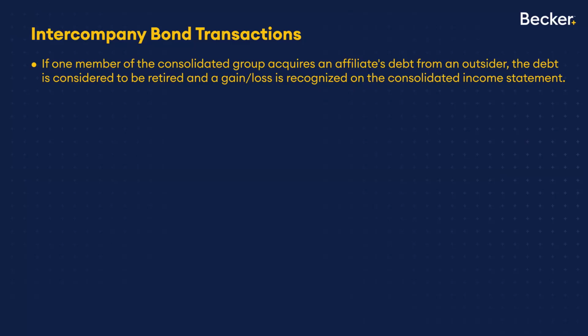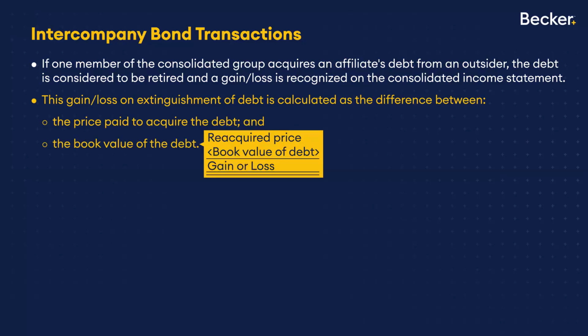Well, in this case, what's the substance of what happened? What does GAAP see? Well, GAAP says, well, effectively, you've just bought back all the debt and retired it, and that could trigger the recognition of a gain or a loss. Ultimately, if the price paid to acquire the debt was different than the book value of that debt, that's what would result in a gain or a loss.